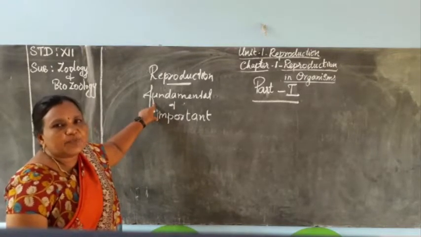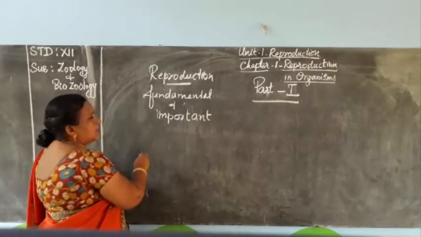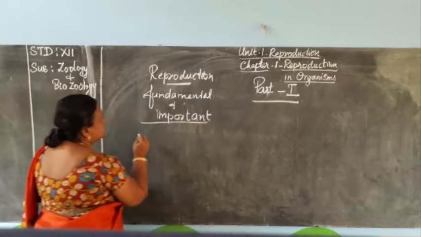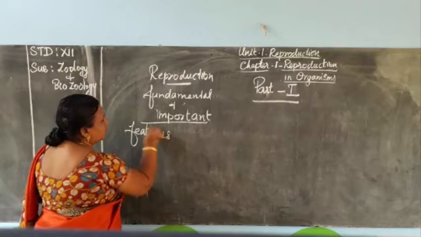We can see reproduction as one of the important features of living organisms. Now the features of reproduction.